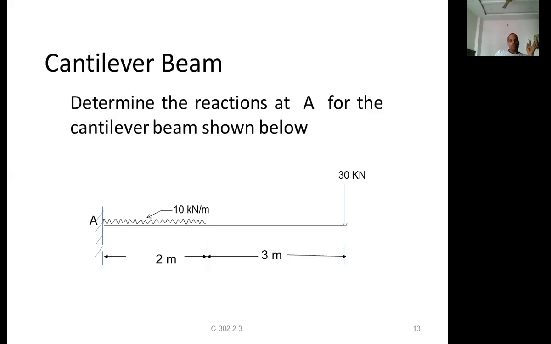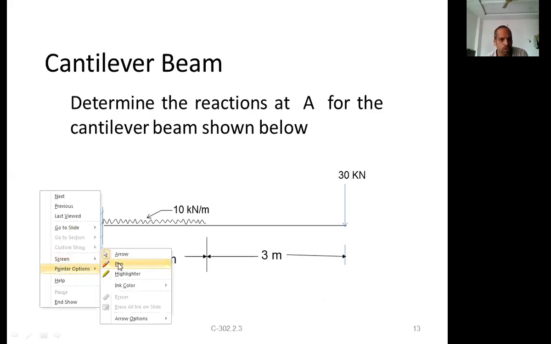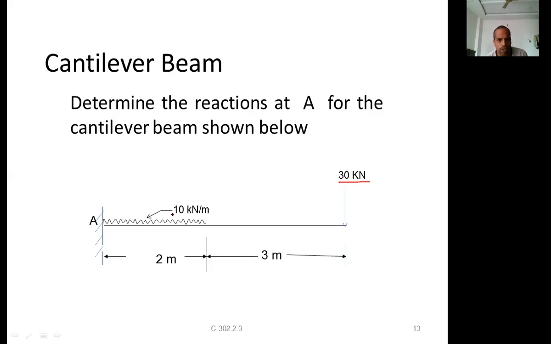Now for this case also we have to find the reactions generated at this support. So the reaction at A: sum of the vertical forces equal to 0, which means whatever loads act downwards. Two loads are there, one is a point load and another is a UDL.